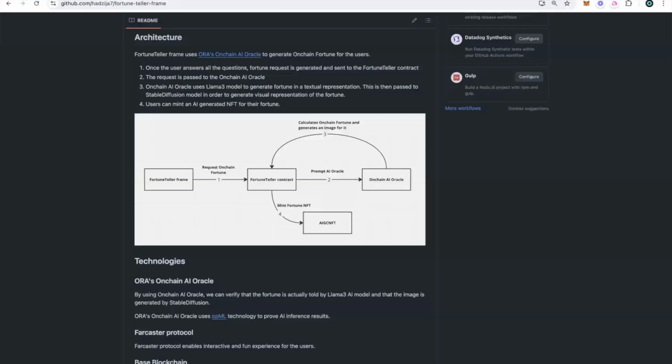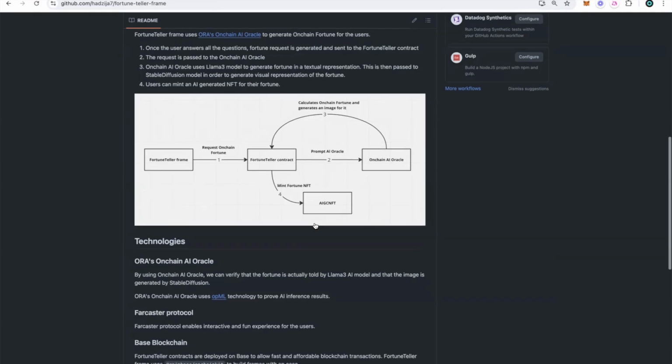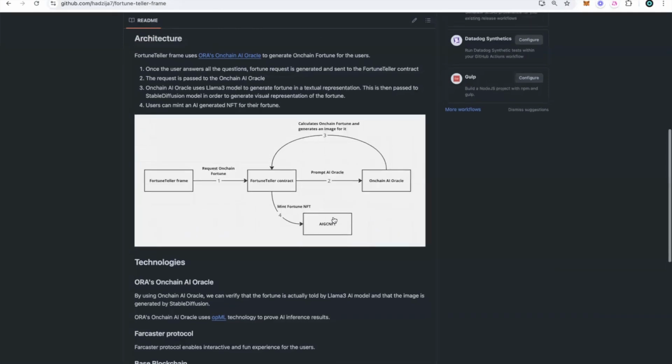By using this, users can be sure that their fortune is actually told by AI models like Llama 3, and we'll also see that the image is generated by a Stable Diffusion model. Everyone can run their own validator nodes locally and prove these results.